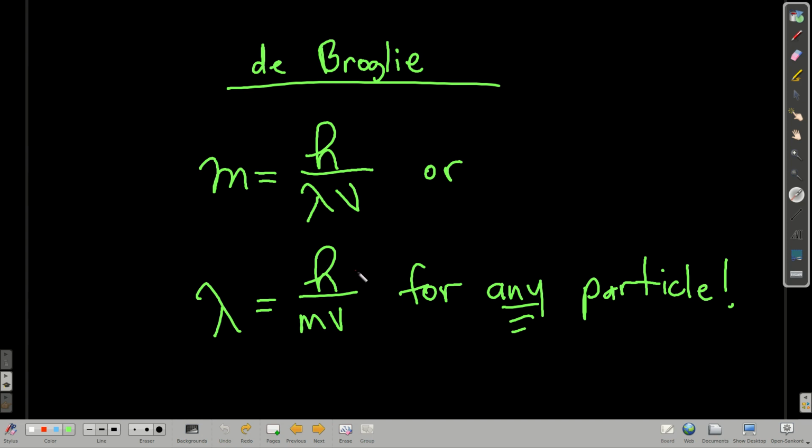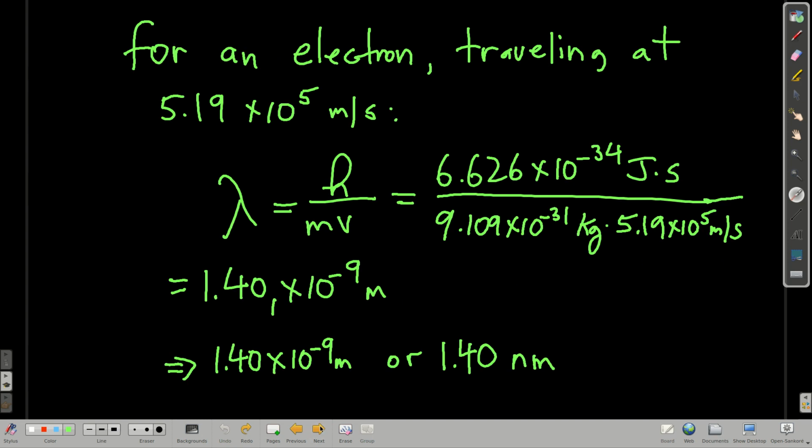For any particle at all, anything that has mass and is moving has an associated wavelength, according to de Broglie. It's pretty strange if you think about it. What he's saying is that your car traveling down the road has a wavelength associated with it. But as we'll see in a moment, it's been proven.